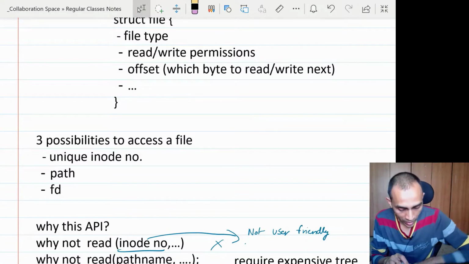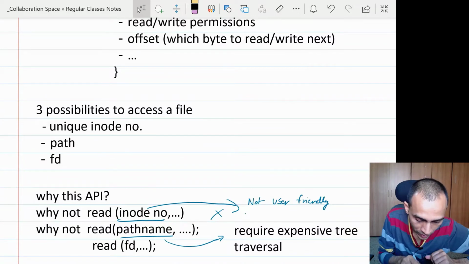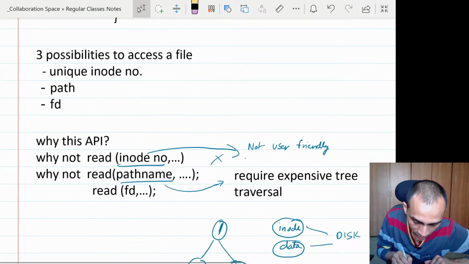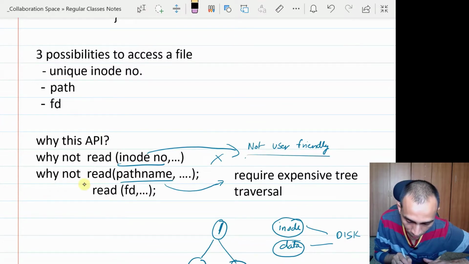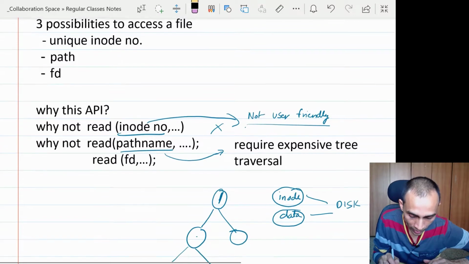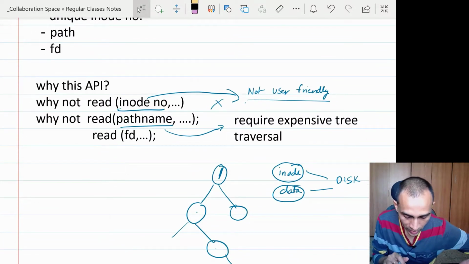And we argued why this kind of sequence of doing an open and then reading, writing using the file descriptor is better as compared to accessing the file using the inode number or its path name. Accessing using the inode number is not user friendly. You cannot remember it; an inode is a large integer number, and it can change from file to file.